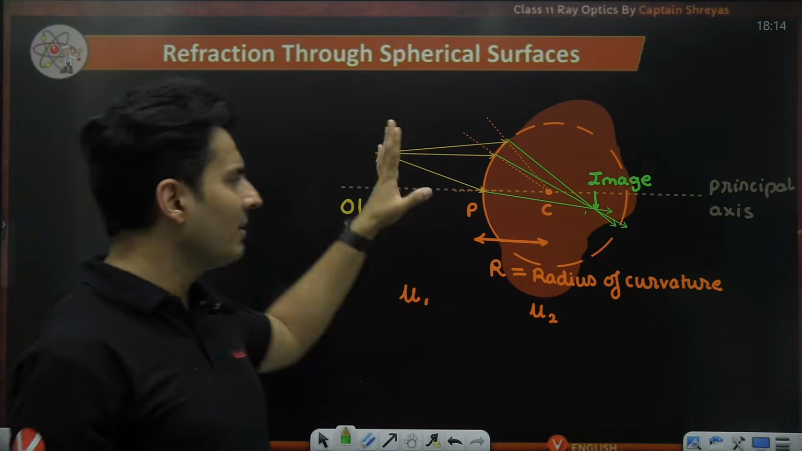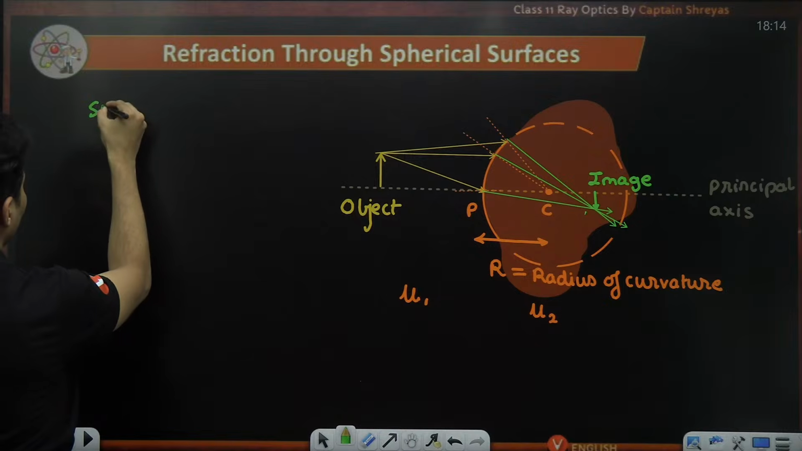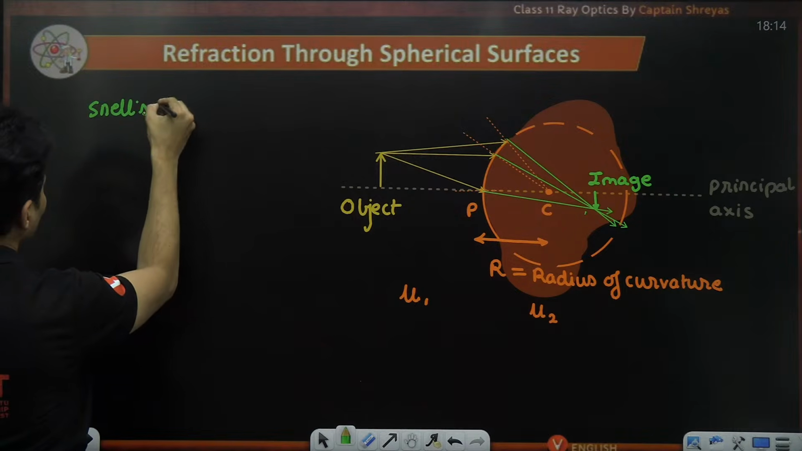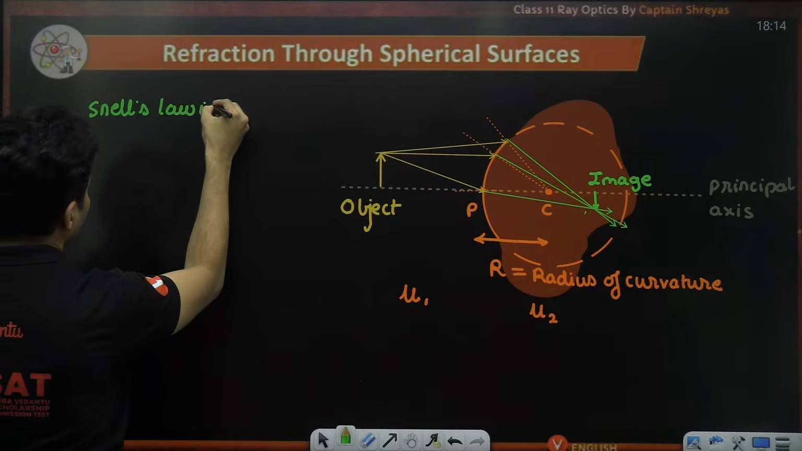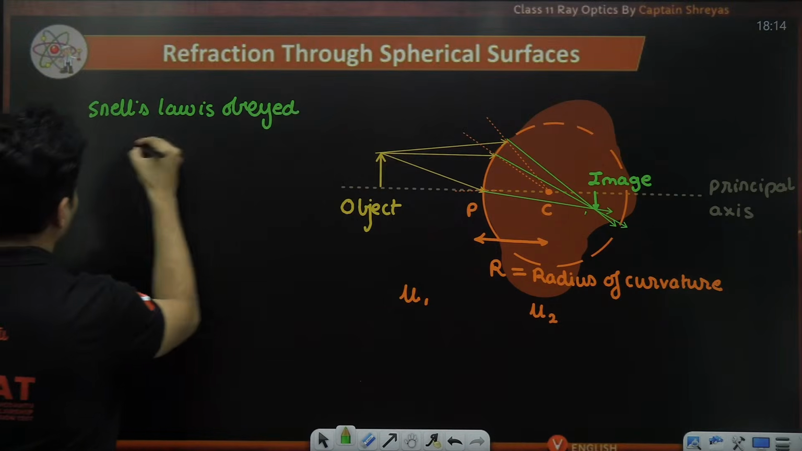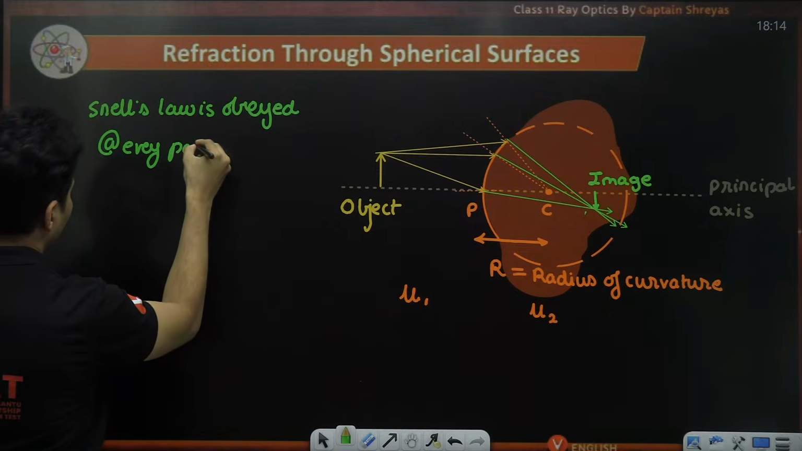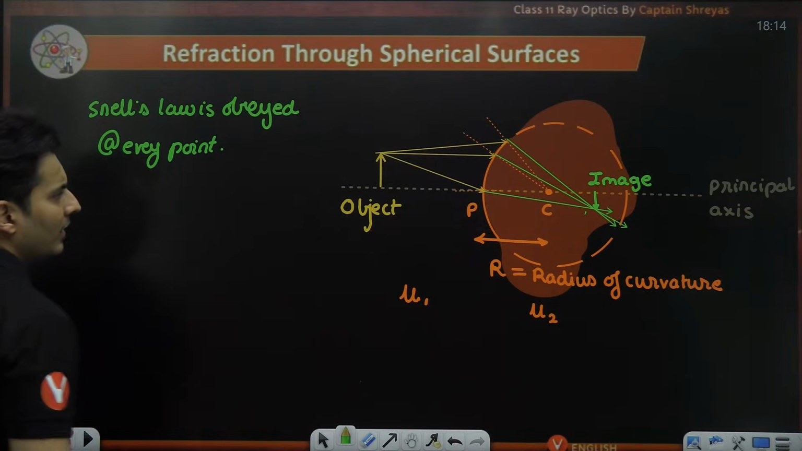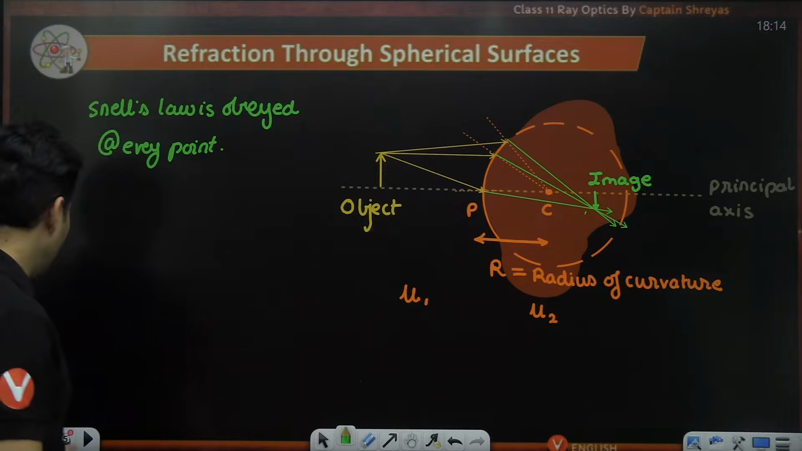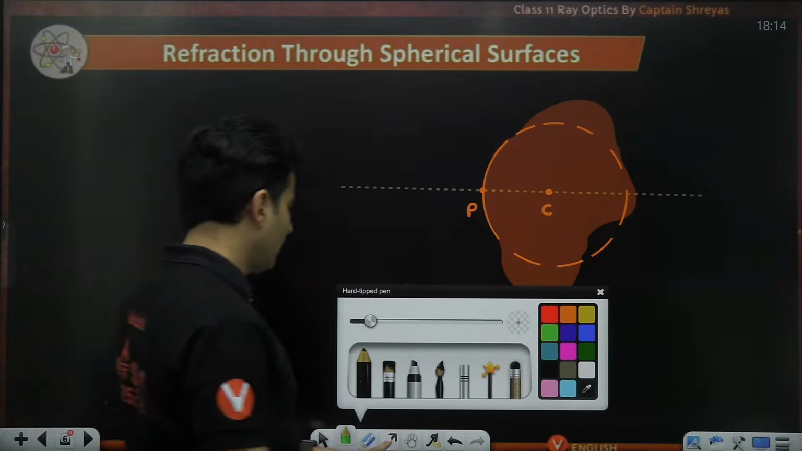I'm just showing you how the refraction occurs. Snell's law is obviously obeyed at every point of it, and you will definitely get some kind of an image, and where that image is formed and what its size is, everything I'll tell you.